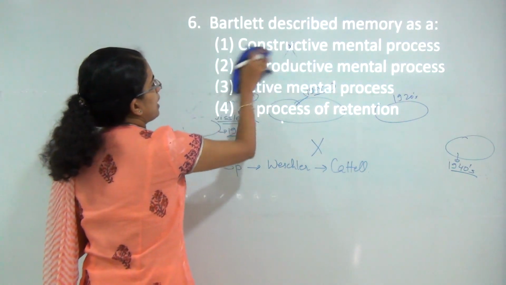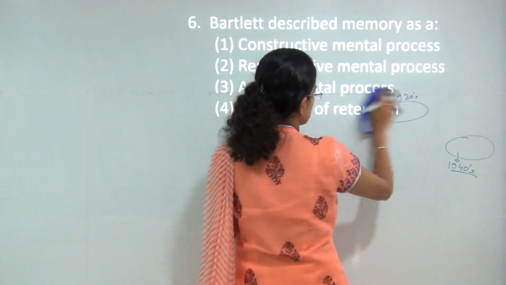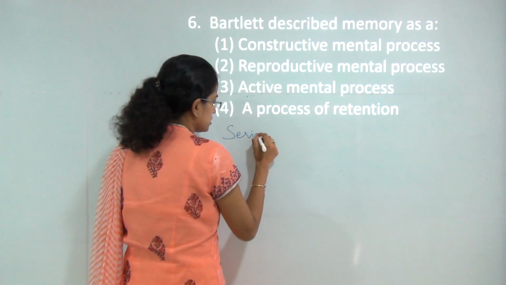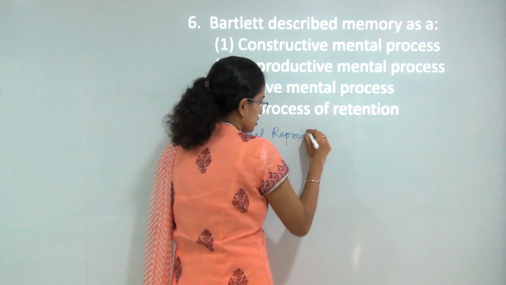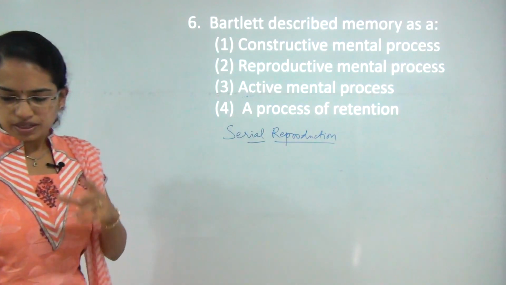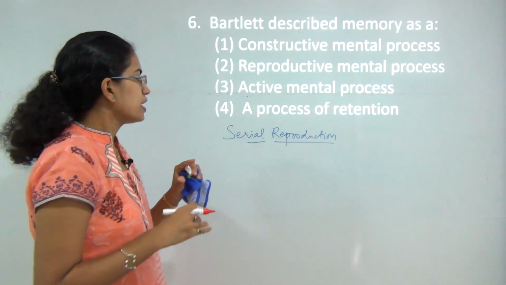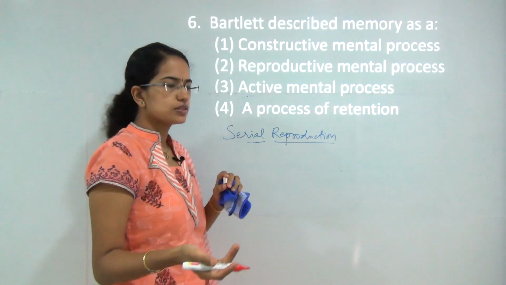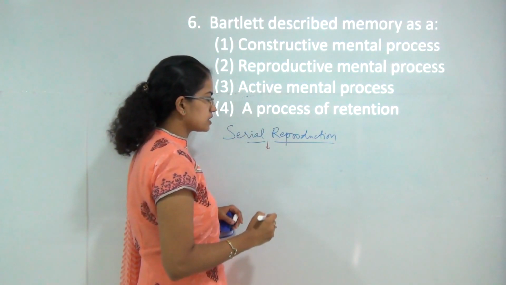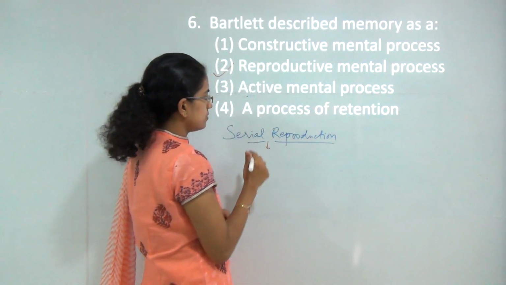Next question. Bartlett described memory as... Now Bartlett gave the term serial reproduction. What does this mean? According to Bartlett, what an individual does is serial reproduction. Whatever I see or hear, after a short duration of time, I try to reproduce the same event that I have heard or seen. That is known as serial reproduction. Now serial reproduction or reproductive mental process would be the correct answer here.